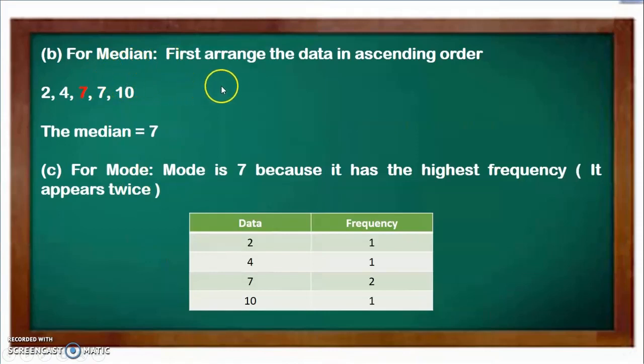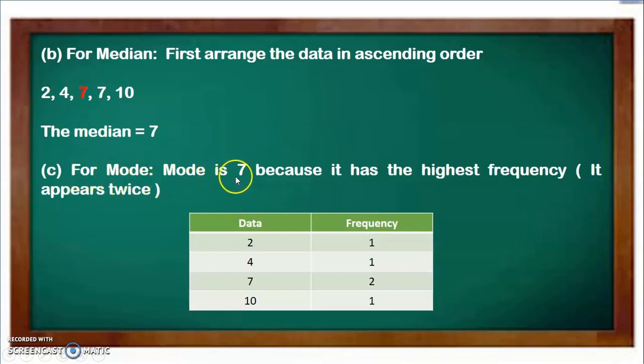For the median, first arrange the data in ascending order. So we have 2, 4, 7, 7, 10. So the median is 7. Remember I said earlier that once the set of data has an odd number of values, the median will be a single value. So the number of values is 5, an odd number. So the median is 7.